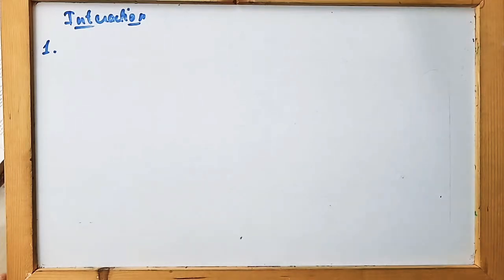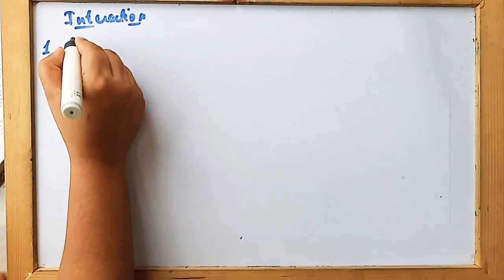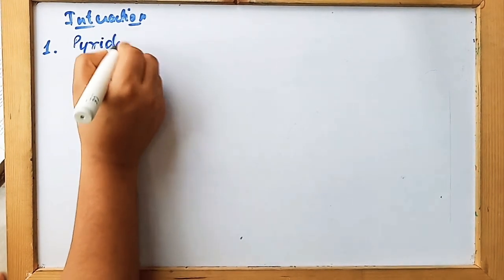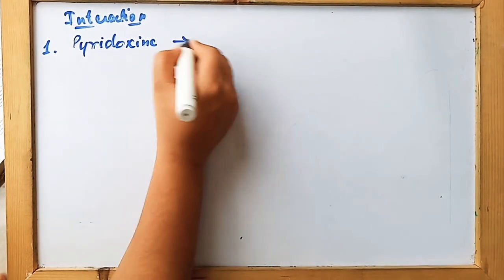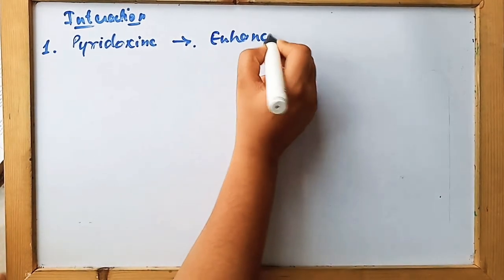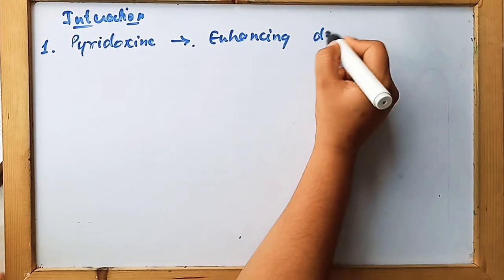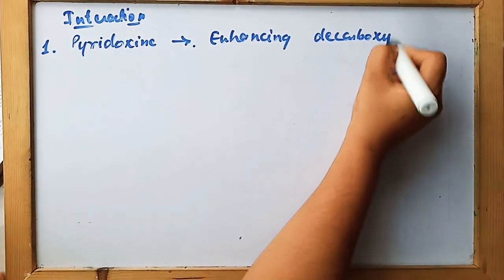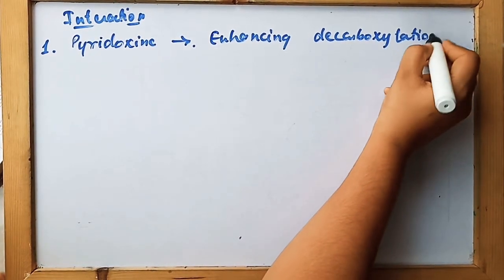Now let's see some of the interactions of levodopa. The first one is pyridoxine. Pyridoxine inhibits the activity of levodopa by enhancing levodopa decarboxylation, due to which the activity of levodopa is decreased.